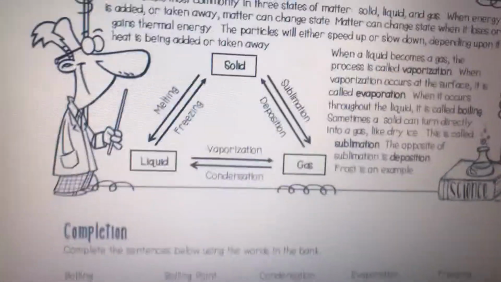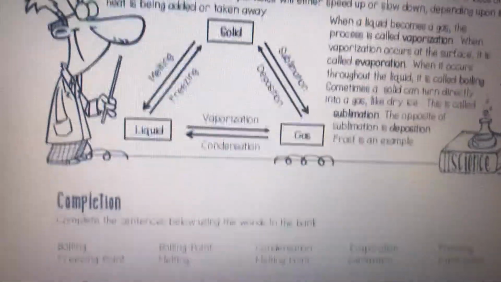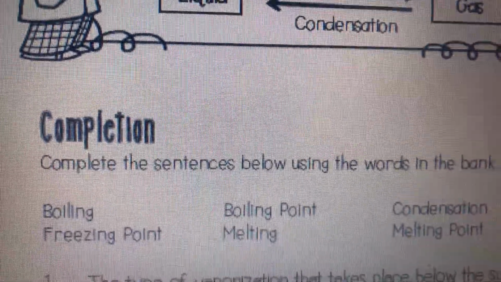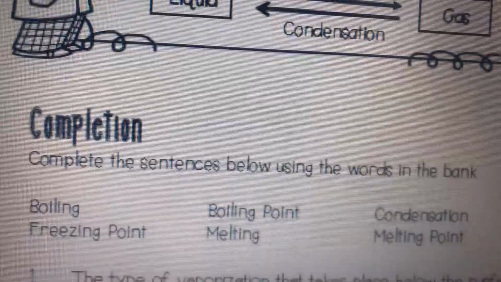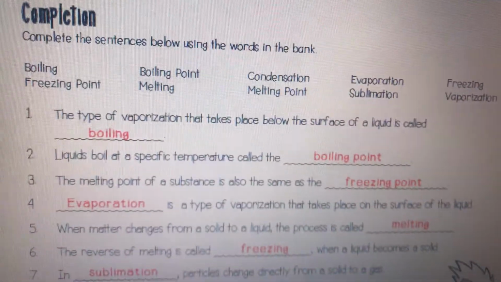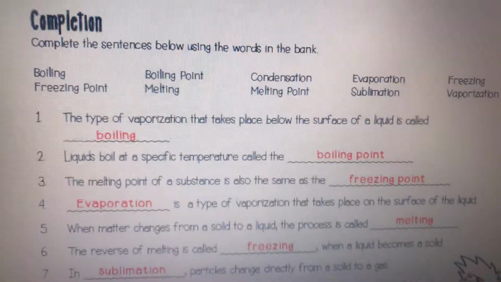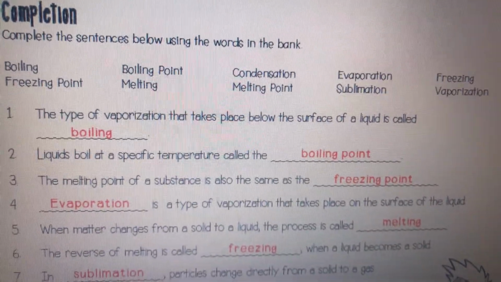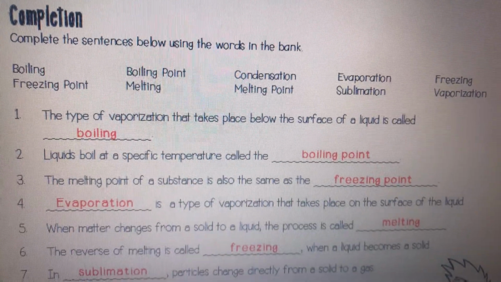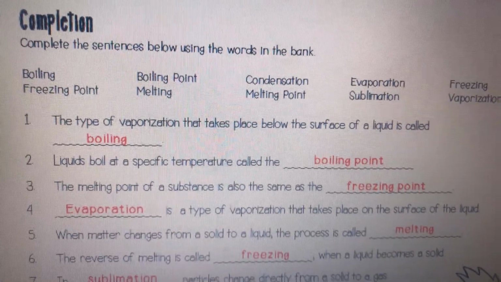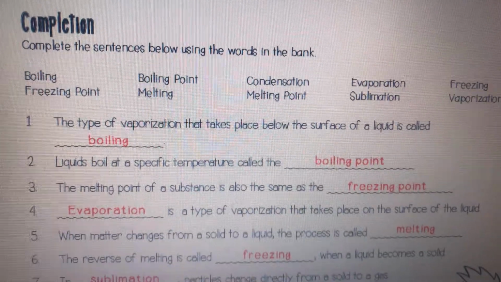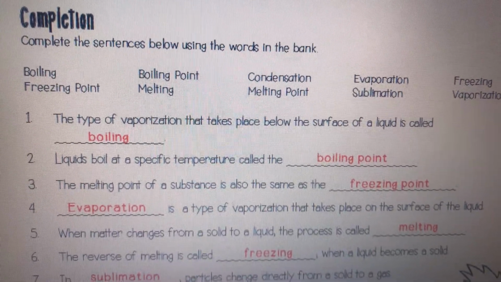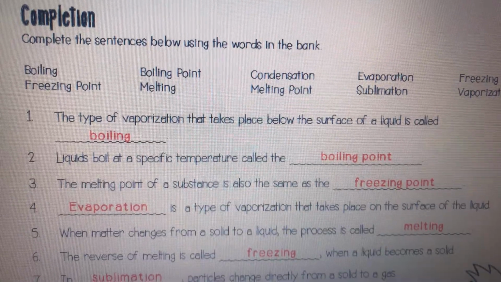We also, and let me scroll down here. So here are some of the words that I asked some questions on: boiling, freezing, boiling point. And here are some of the questions that I asked in that little demonstration. The type of vaporization that takes place below the surface of a liquid is called boiling. Yep, that's what it's called, but we all knew that, didn't we? Liquids boil at a specific temperature called boiling point.